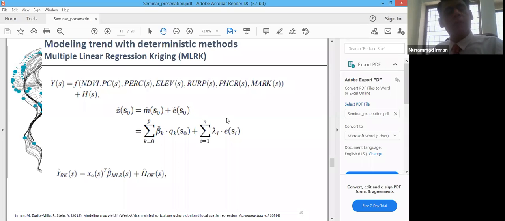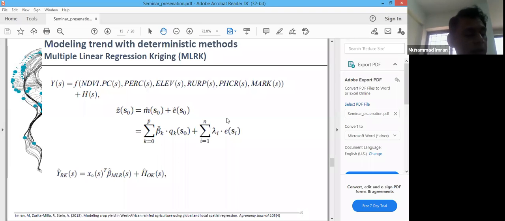Yes, you are very right, because ordinary kriging normally calculates the semi-variances, and based on these semi-variances, it predicts the values at unobserved locations. But when we move from the field scale to larger scales, for instance national or regional scales, many other factors are involved, and we may not say that only distance is ruling over the spatial variability of that particular variable.